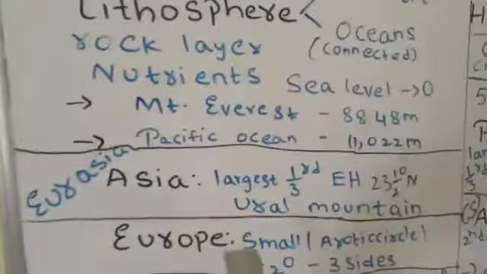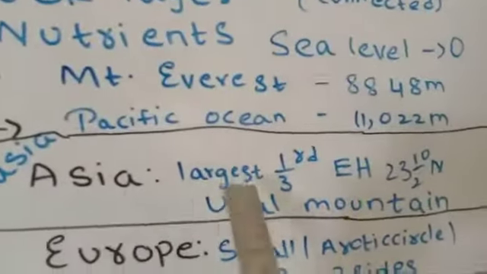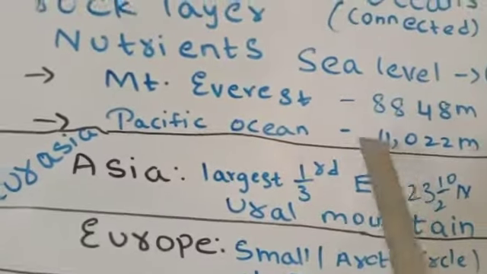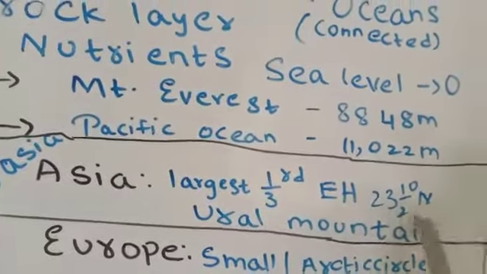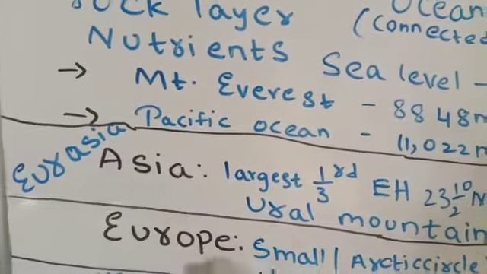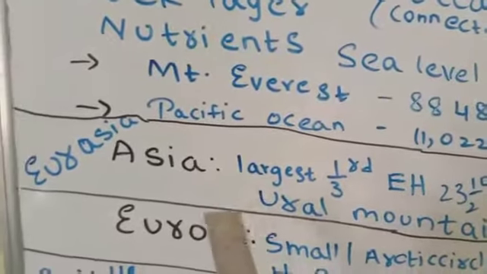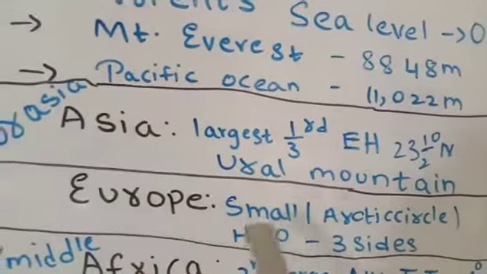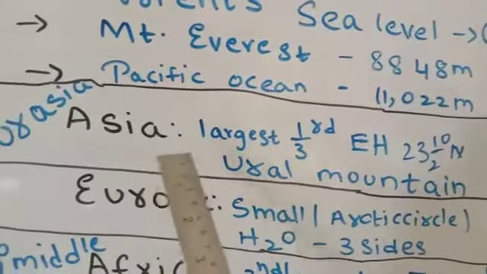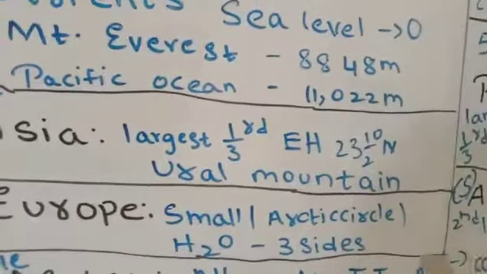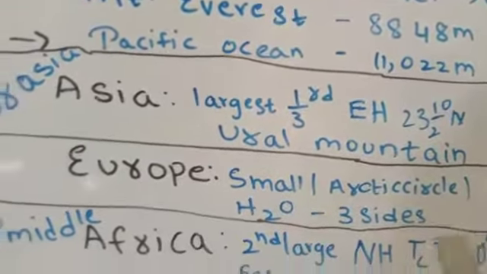Asia is the largest continent. It occupies one third of the landmass of the earth. It is located in the eastern hemisphere. The Tropic of Cancer passes through it. It is separated from Europe by the Ural Mountains. The combined mass of Asia and Europe is called Eurasia. Europe is a much smaller continent than Asia. The Arctic Circle passes through Europe and it is surrounded by water on 3 sides.